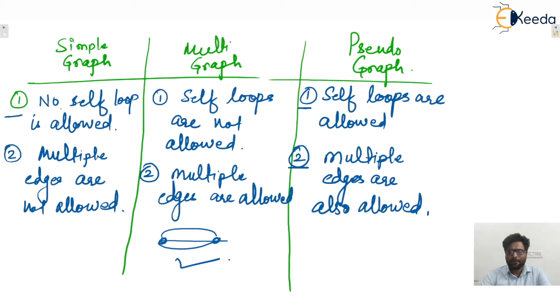What is the meaning of simple? Simple means no self loop, no multiple edge. Multigraph means no self loop, but multiple edges are allowed. In pseudograph, both self loop as well as multiple edges are allowed, isn't it?